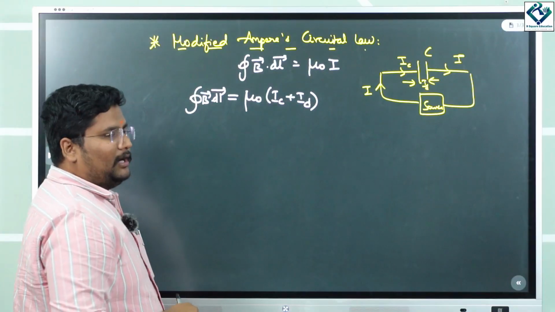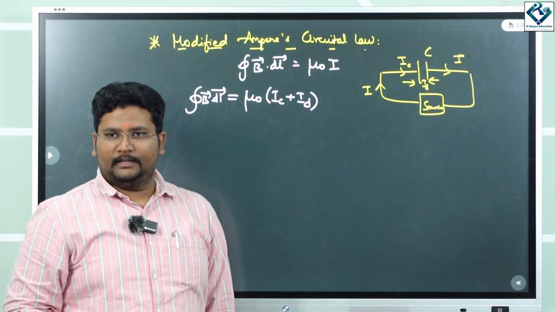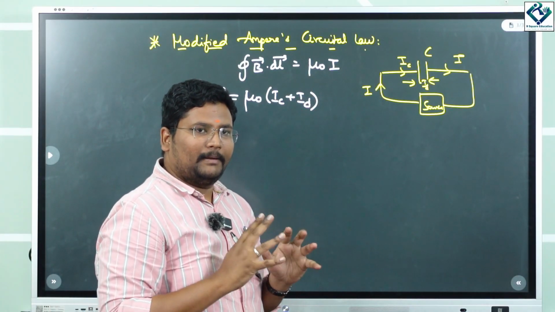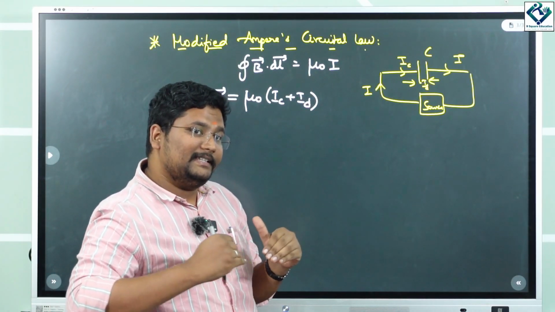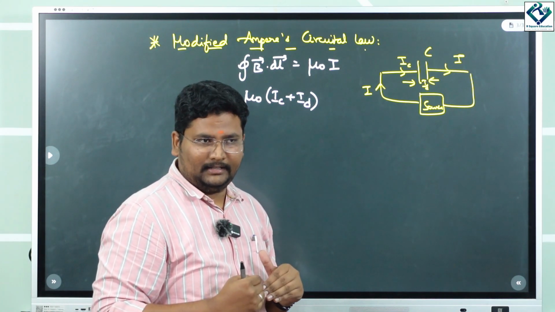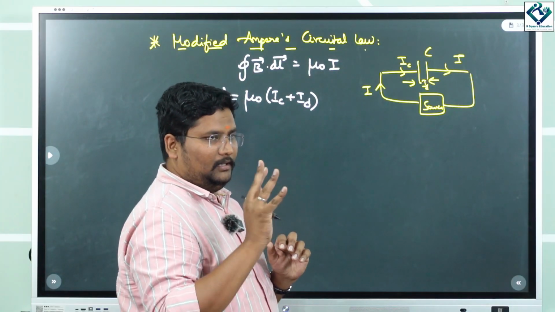So this is called the modified Ampere circuital law. Okay, what is this displacement current? So basically, we have considered a capacitor, right? In a capacitor, what have we said? Change in electric field is going to produce current, correct? Yes. So now I relate this accordingly to see what it is.